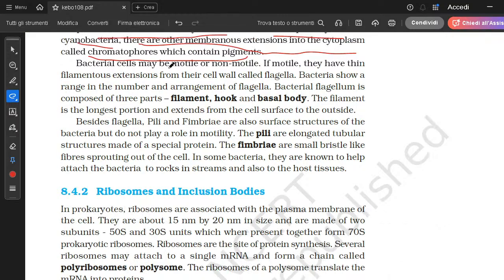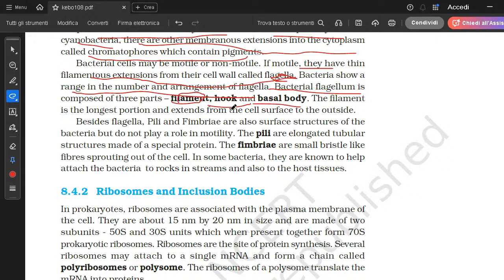Bacterial cells may be motile or non-motile, meaning they may move freely or they can't move freely. If they are motile, if they have the ability to move, they will have a thin filamentous extension from their cell wall, which is called flagella. Bacteria show a range in the number and arrangement of flagella. Bacterial flagellum is composed of three parts: filament, hook, and basal body.